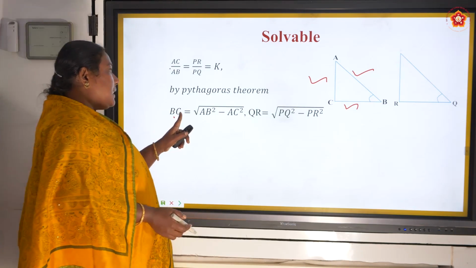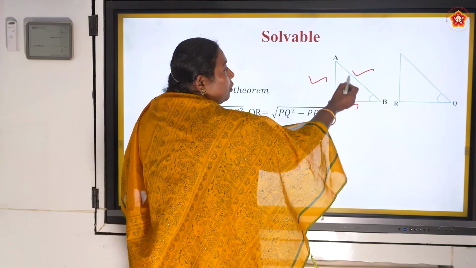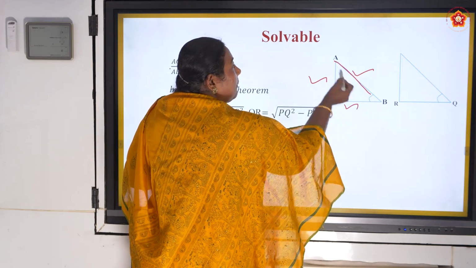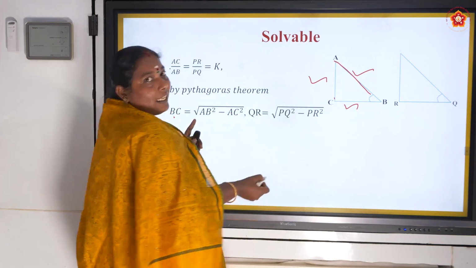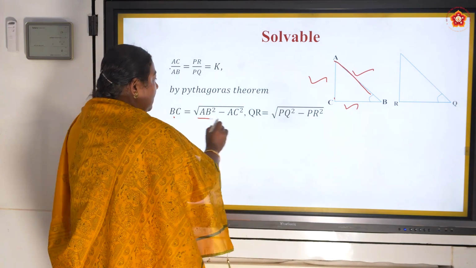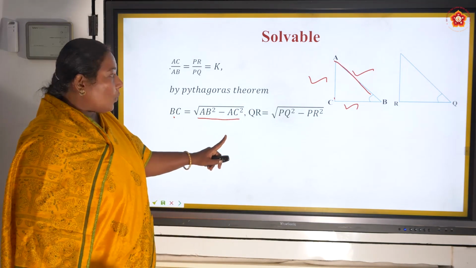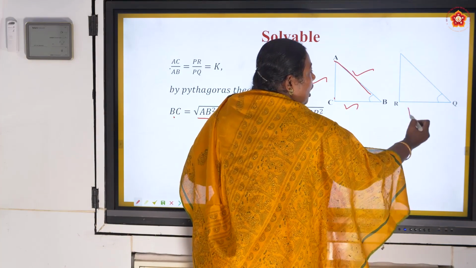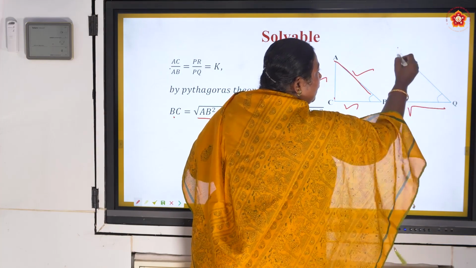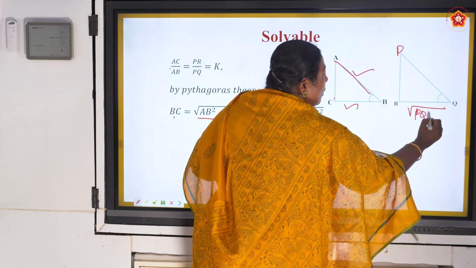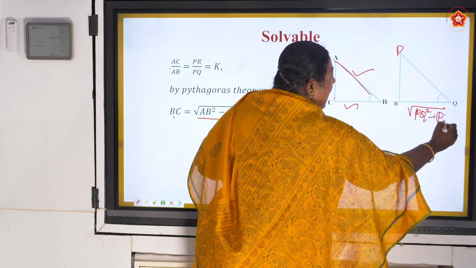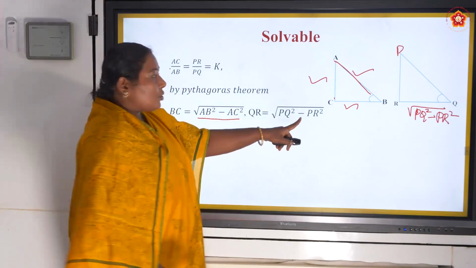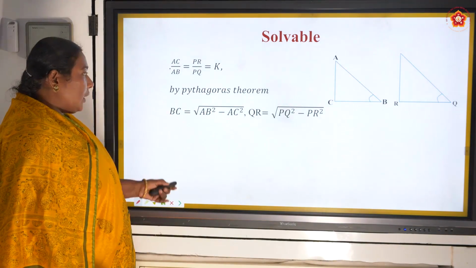That means BC is equal to root of hypotenuse square minus opposite side square, right? AB square minus AC square. Next, QR is equal to root of hypotenuse PQ square minus PR square.